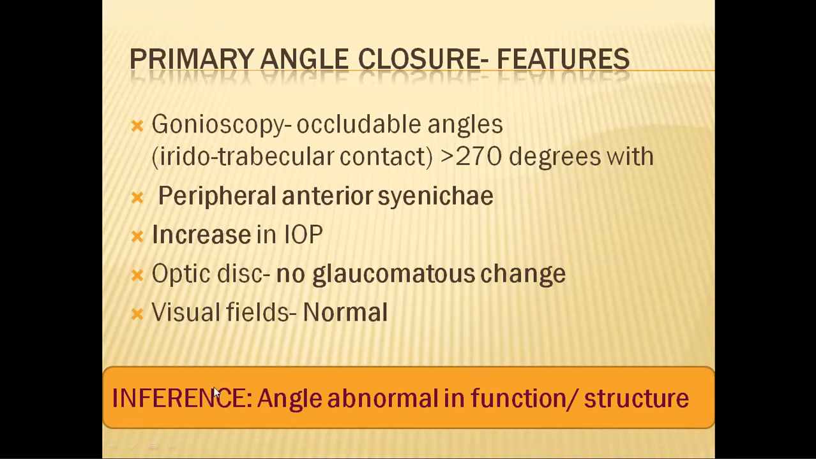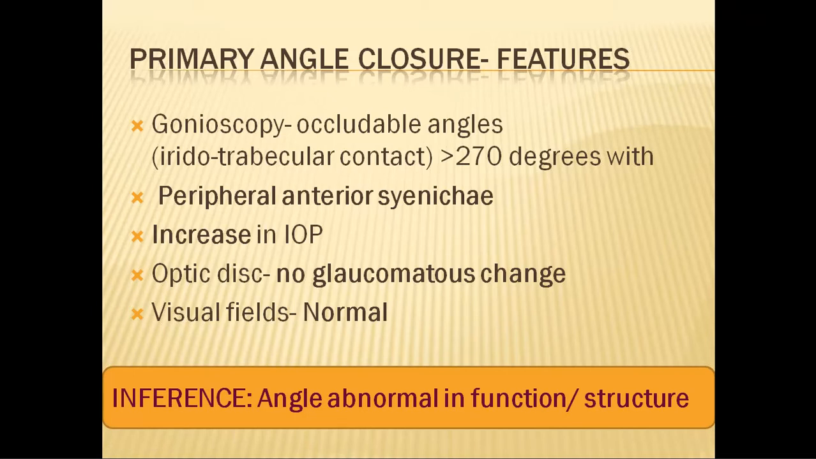So what is the inference of this stage? This stage indicates that there is definitely some kind of abnormality in the angle, in structure and in function. How in the structure? There is the presence of peripheral anterior synechiae. How in the function? There is increased intraocular pressure.